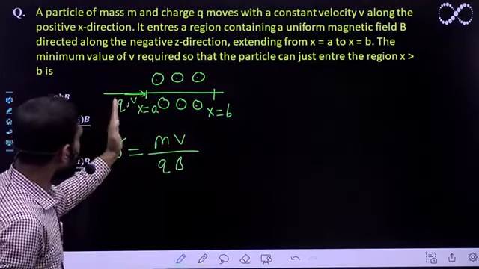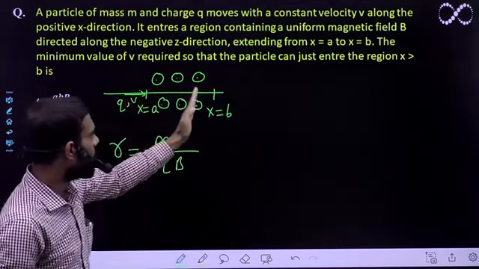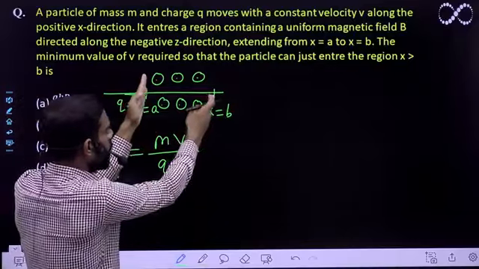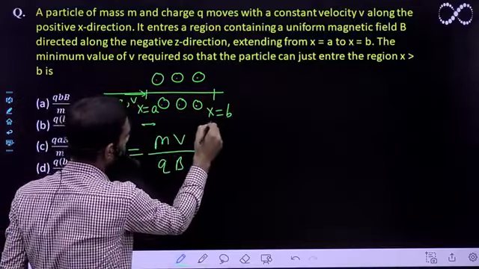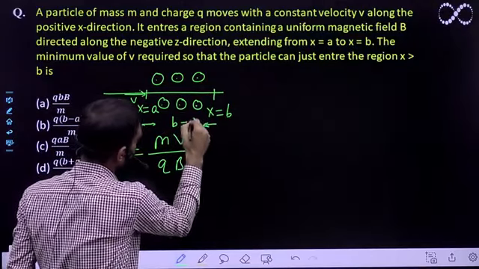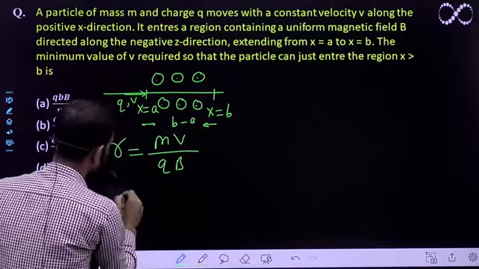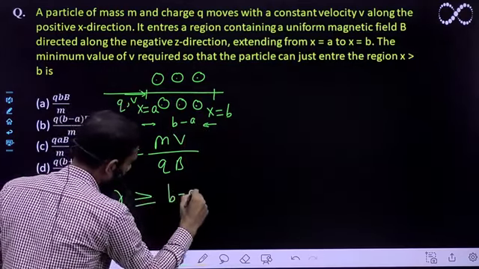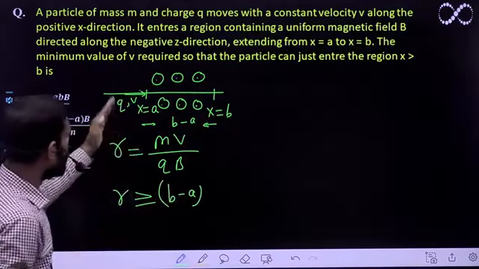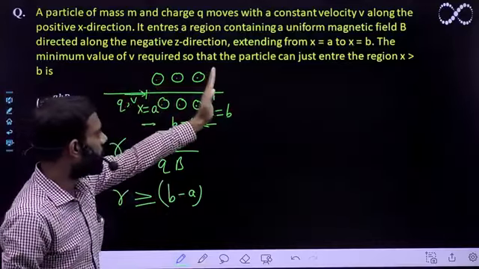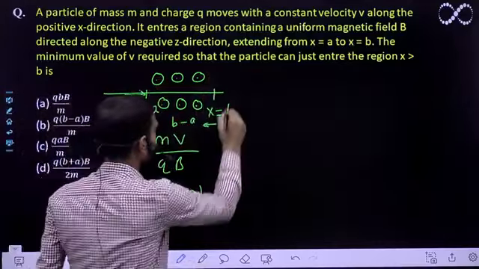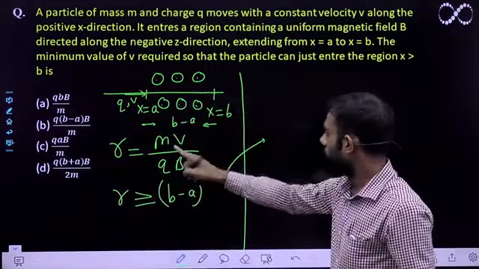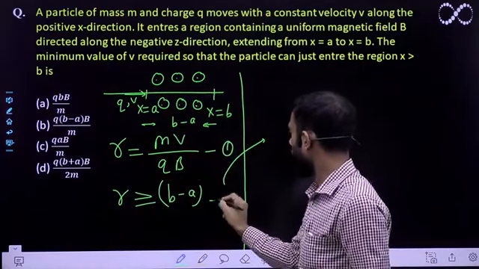Now if the charge particle wants to enter the region beyond b, this radius must be greater than this length. So this length will be how much? See, this length will be b minus a. So I can say here the radius must be greater than equal to b minus a, right? Then only it can enter into the region beyond b. Now let us see, I am calling this equation 1 and this is equation 2.